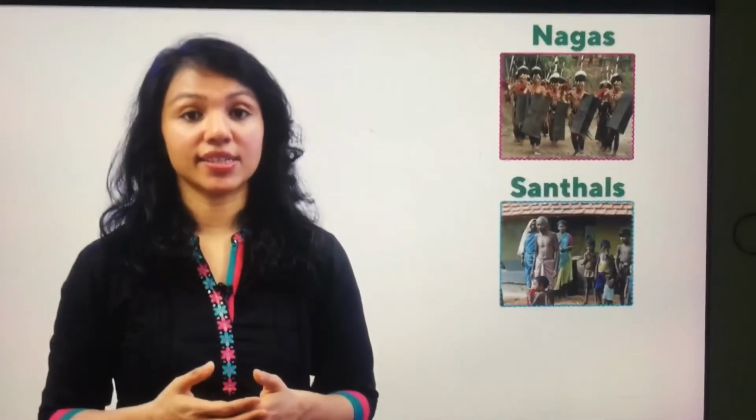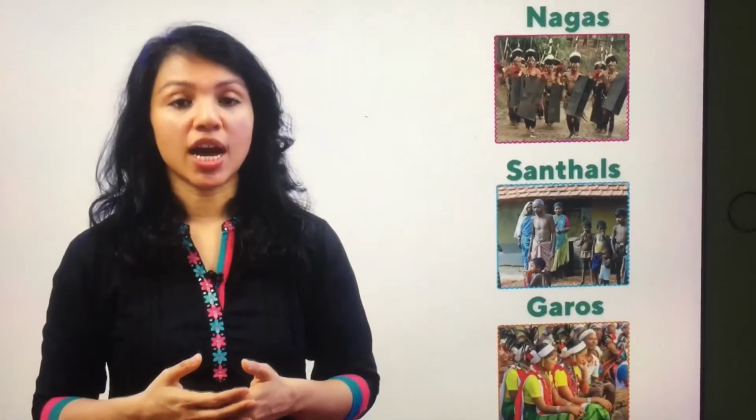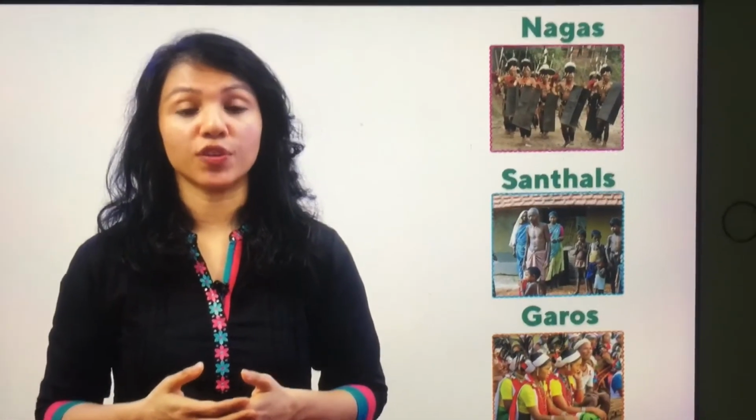Did you know that tribal communities are very attached to forests? They even consider the forest sacred. In India, tribal communities like Nagas, Santals and Garos, to name a few, are very dependent on forests for their livelihood.